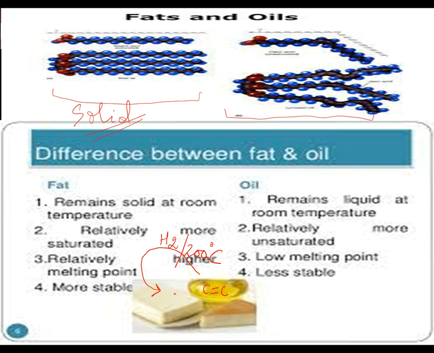This is the method through which margarine is prepared industrially on a large scale, by adding hydrogen in the presence of nickel as a catalyst. I am talking about hydrogenation of oils. Just keep this in your mind because the examiner likes this fact very much, and he often asks this reaction when he prepares your paper.